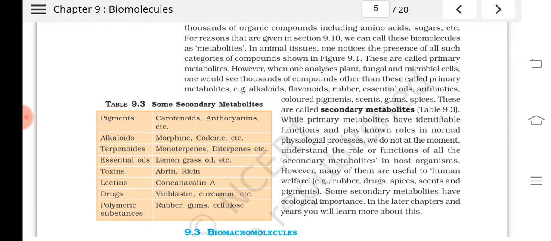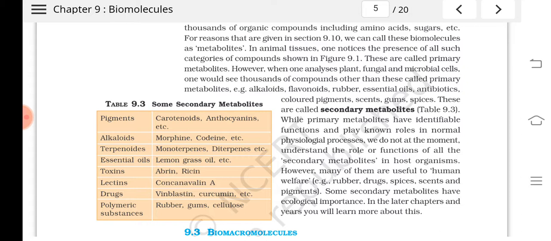Understood? And they also have certain ecological importance. Due to the presence of the secondary metabolites, some plants won't be attacked by predators, as I told you. So they have certain advantages also. The major function that they are doing in the plants or in the animals we do not know, so we simply call them secondary metabolites.